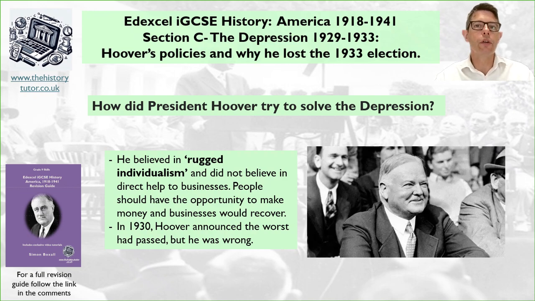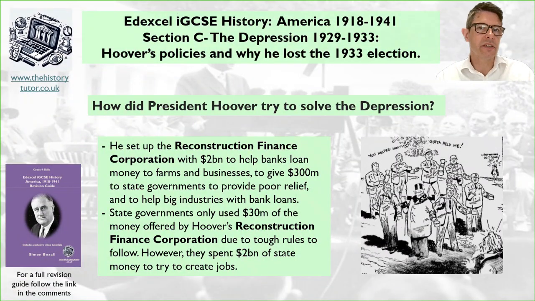In 1930, Hoover thought the worst had passed, and he announced that America was about to recover. So again, he didn't think he needed to take any action. However, he was wrong. As the economy started to decline again, he brought in some action. He wasn't entirely a do-nothing.